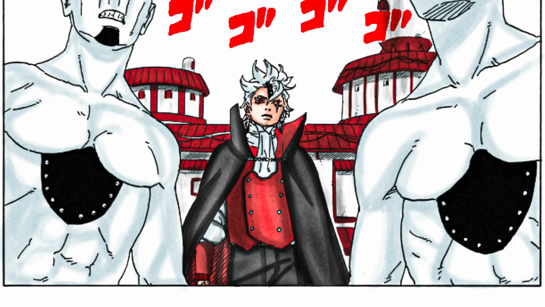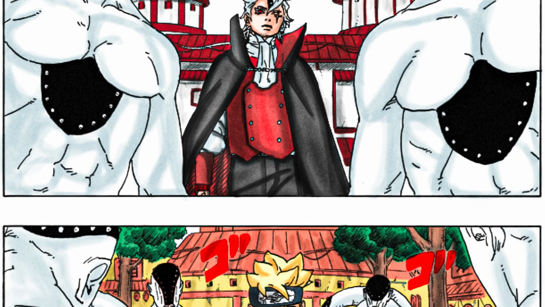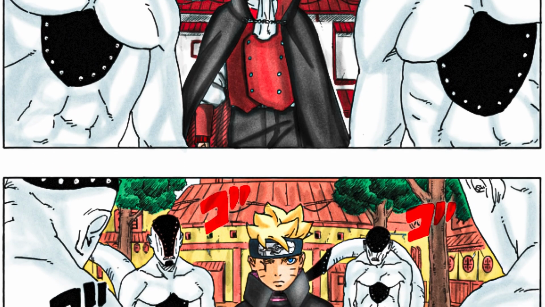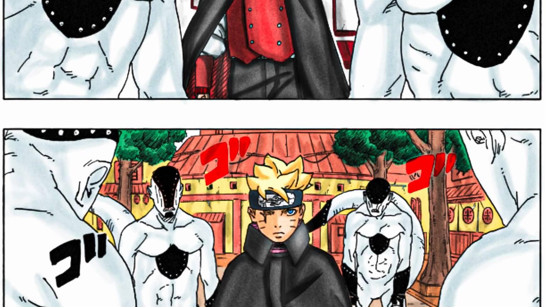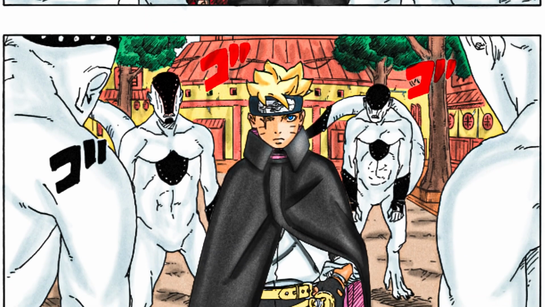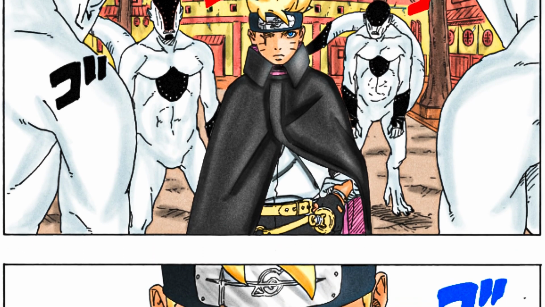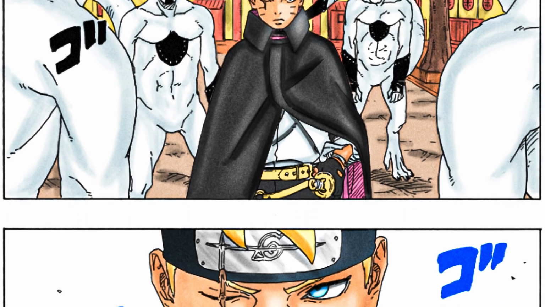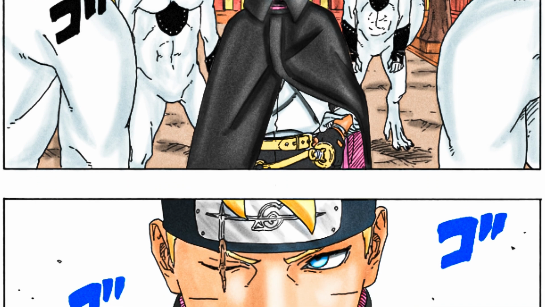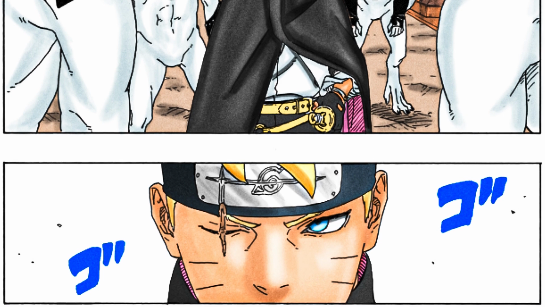His plan was to help Konoha and weaken Code to the point where he would retreat to the Ten Tails dimension. Boruto wanted to place one of Kashin Koji's toads on Code so that he would use the flying Raijin to teleport to the Ten Tails dimension and stop the Ten Tails from evolving into divine trees. Boruto hid his true intentions of making Code retreat and made it seem like his goal was to kill him. The reason Boruto wanted to destroy the Ten Tails was to stop his evolution.